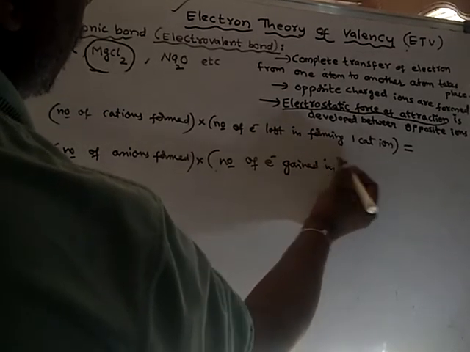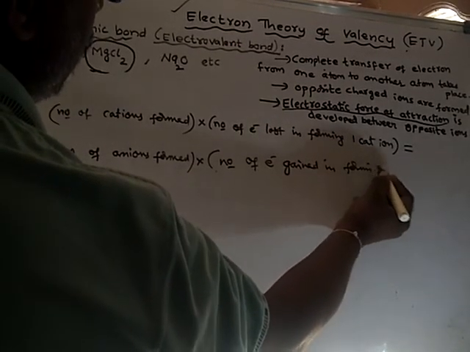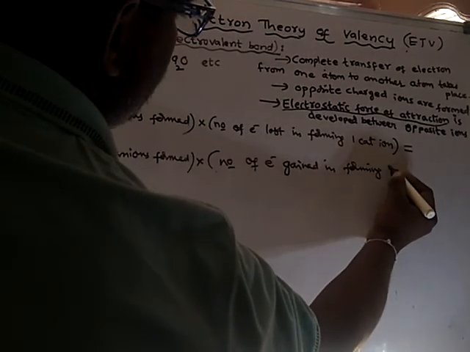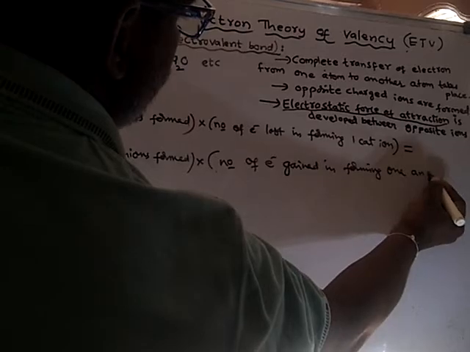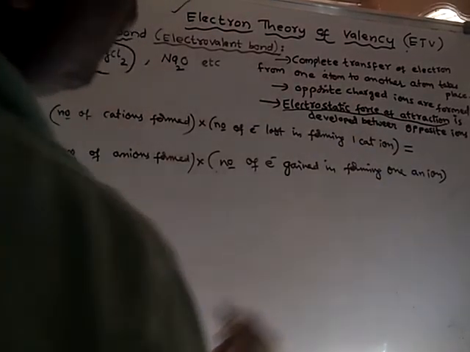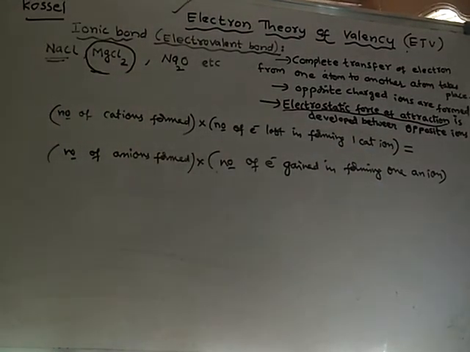Anion means negative ion, cation means positive ion.